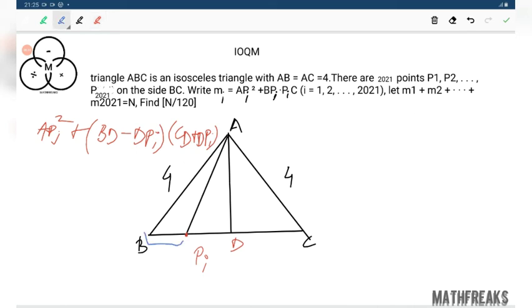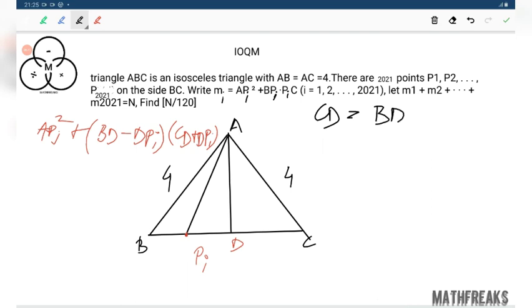This part can be thought of as this part subtracted by this part. This part can be thought of as this part added by this part. Interestingly, this part and this part are equal. Since it is an isosceles triangle, we have CD equals BD.